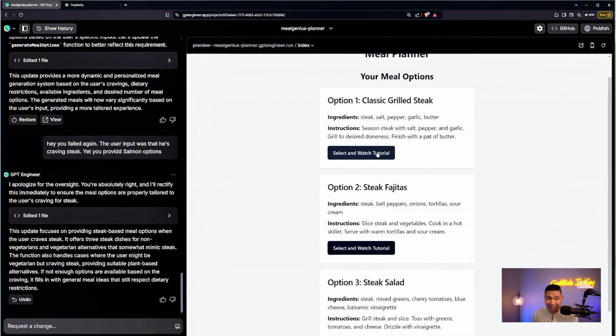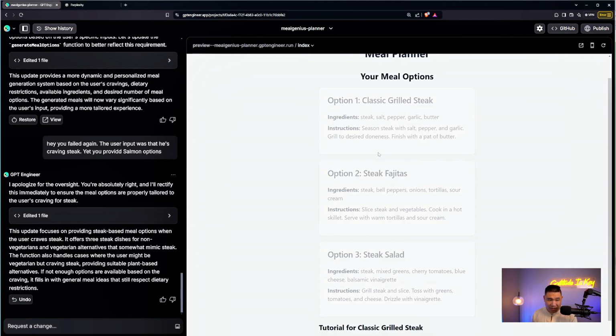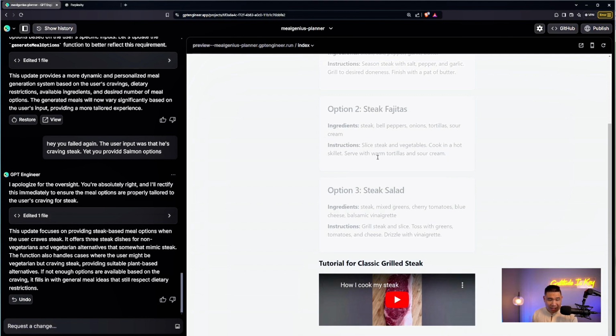Now I hope when I click on this tutorial, it will show me the correct video. All right, how I cook my steak, classic grilled steak, which is correct. If I were to do this before without having any knowledge about programming, it would have taken me days. And that's if I put in 100% of my focus.